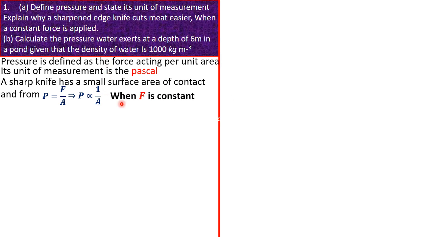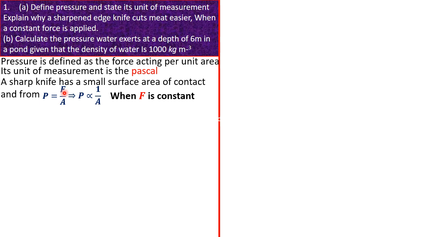And this is true whenever the force is constant. So to explain this concept, you need to use the formula to get the pressure, because when the force is constant, the pressure is inversely proportional to the area.